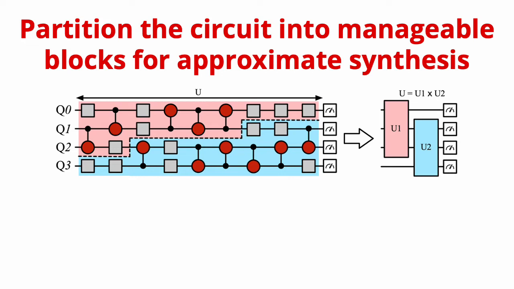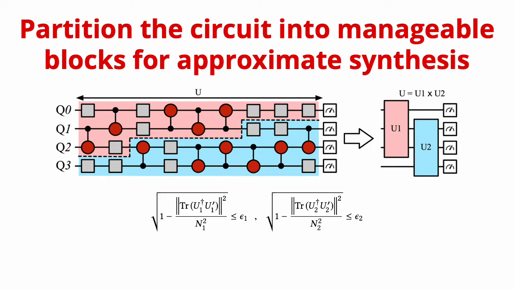The partitioning procedure to generate the minimum number of blocks is an NP-hard problem, so we have to use the more computationally efficient yet effective approach of scanning the circuit from the front of the circuit to the back of the circuit and forming the blocks along the way. A frontier is maintained for all of the qubits, and at each step of the block formation procedure, the largest possible block is formed among all possible ones. Then the frontier is moved forward for the qubits of that block, and the process is repeated until all of the operations in the circuit are covered. We can then perform the synthesis procedure individually on these blocks.